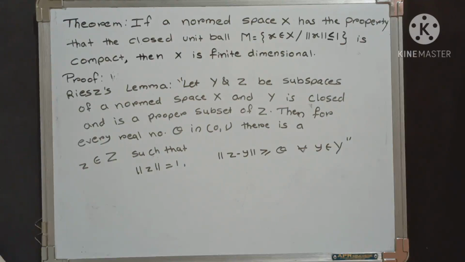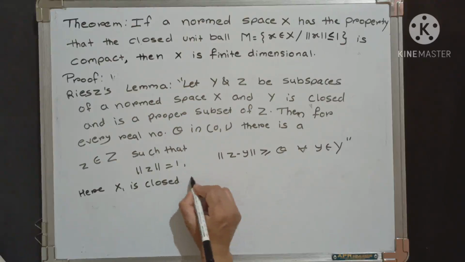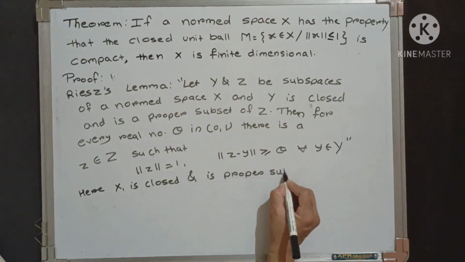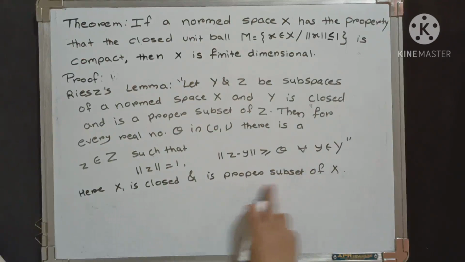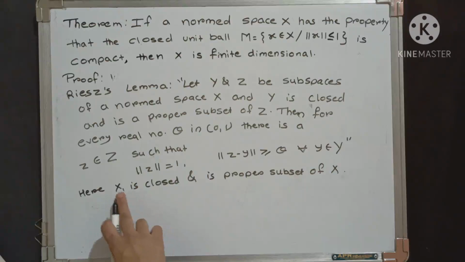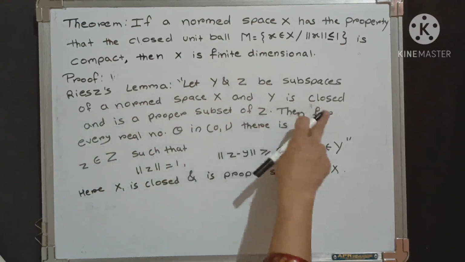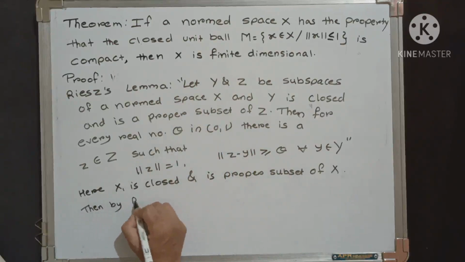Now we have to use this Riesz lemma to prove the theorem, and therefore here we have X1 is closed and X1 is a proper subset of capital X. As X1 is closed and it is a proper subset of X, we can say that X1 and X are subspaces of a norm space X. Here we say that X1 is closed and it is a proper subset of capital X. Then by using this Riesz lemma, by Riesz lemma.